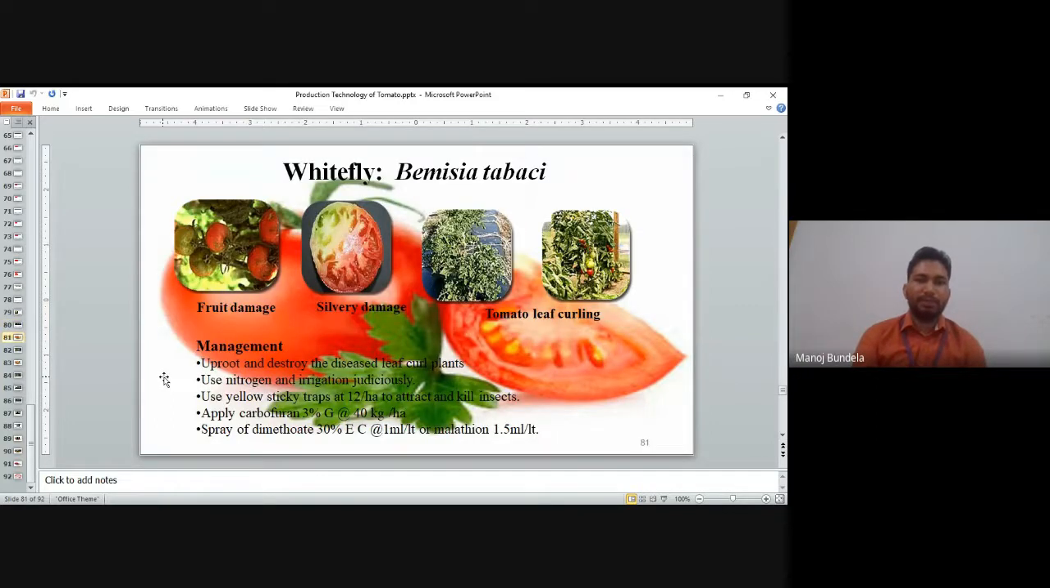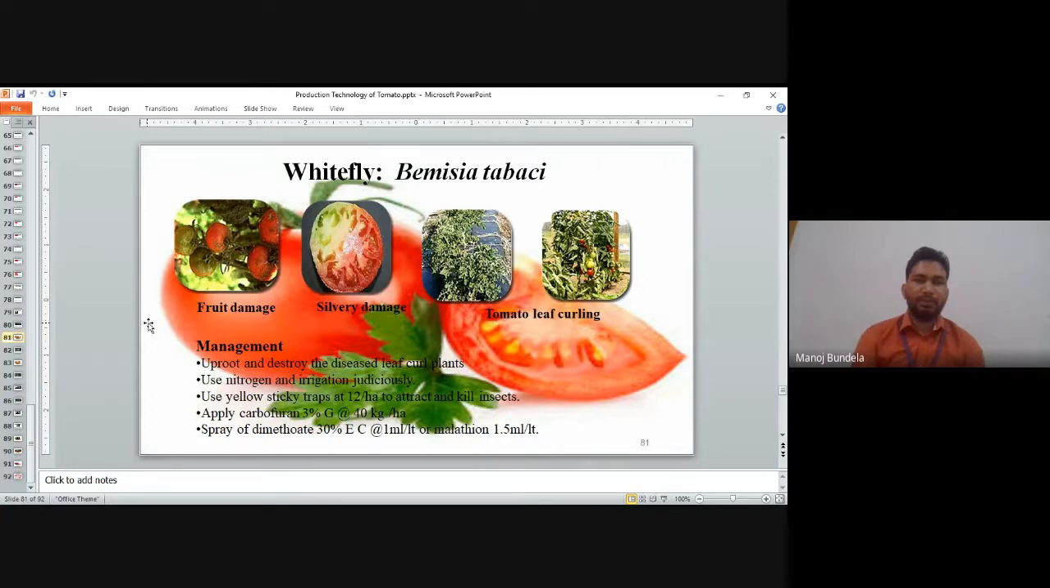Whitefly, Bemisia tabaci. So whitefly will damage the fruits, and normally it causes viral disease. So viral disease means it will cause fruit damage, silvering damage, and you can see tomato leaf curling will start. Leaf curling will start like this, you can see in the diagram. Curling of the leaf will start. Management: uproot and destroy the diseased plants. Use nitrogen and irrigation judiciously. Use yellow sticky traps. We can use carbofuran 3G at 40 kg per hectare or spray dimethoate 30 EC to control this.